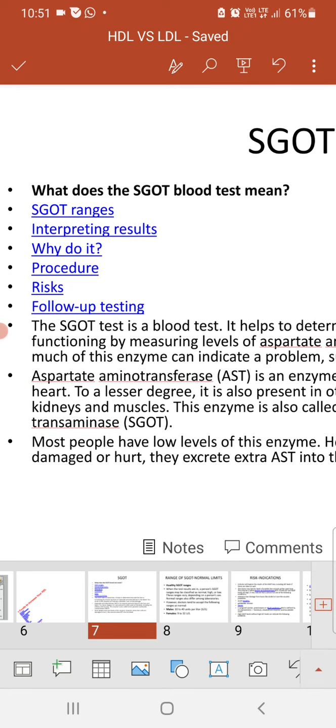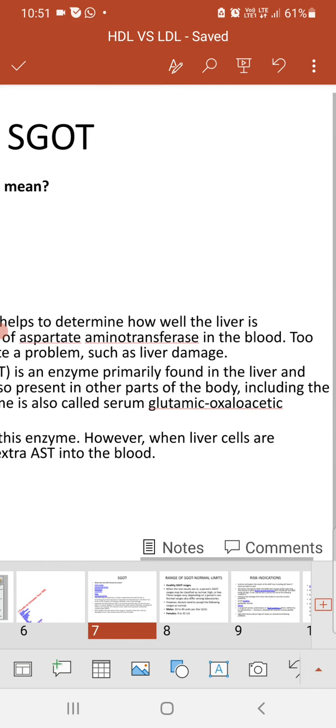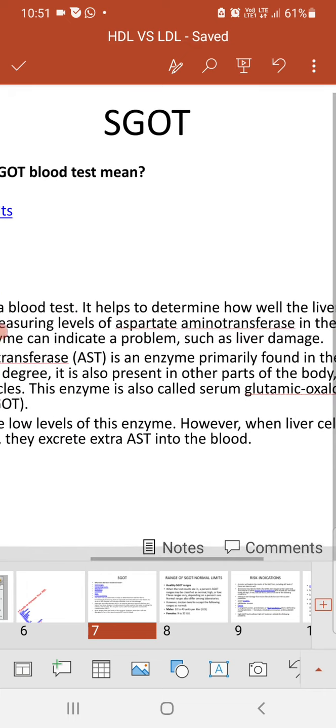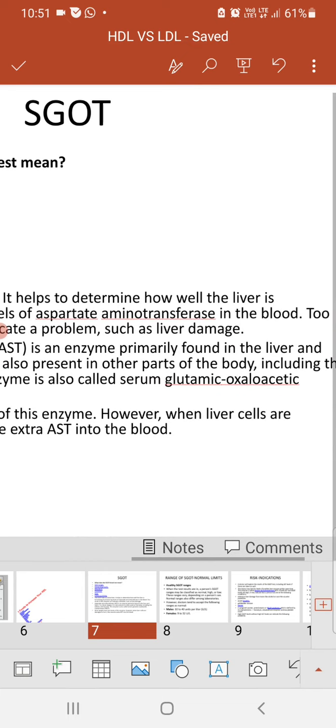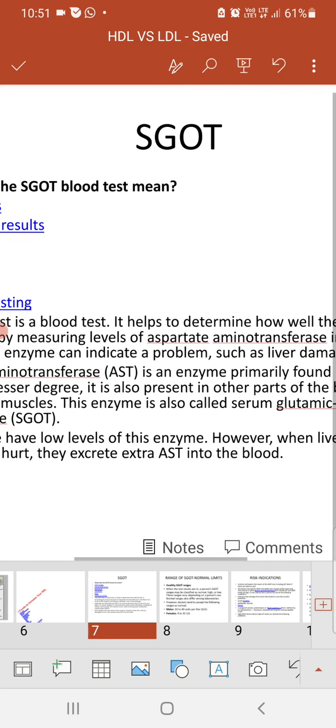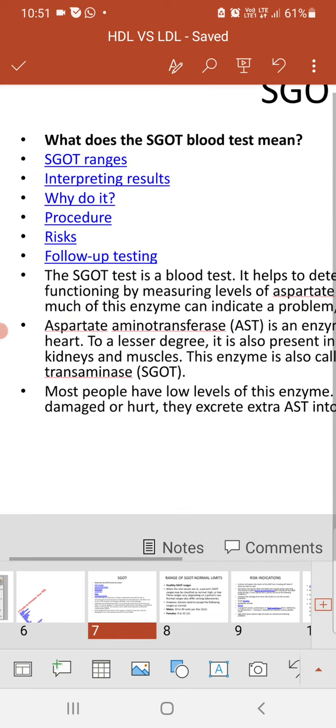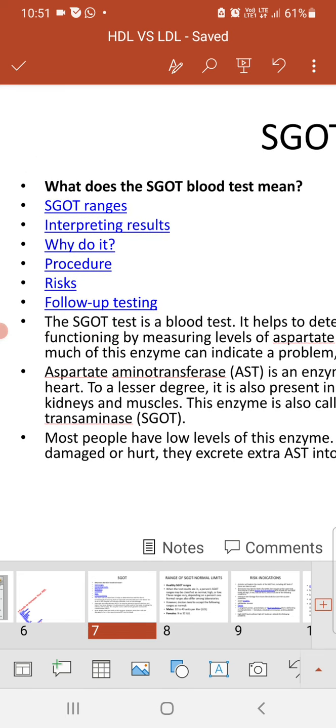Aspartate aminotransferase (AST) is an enzyme that is primarily found in the liver and heart, and to a lesser extent it may be present in the muscles, kidney and some other parts of the body. This enzyme is also called serum glutamic oxaloacetic transferase, SGOT.